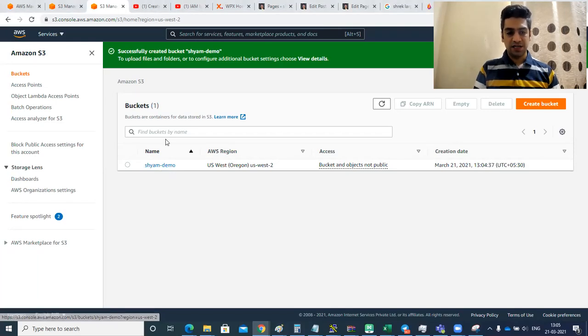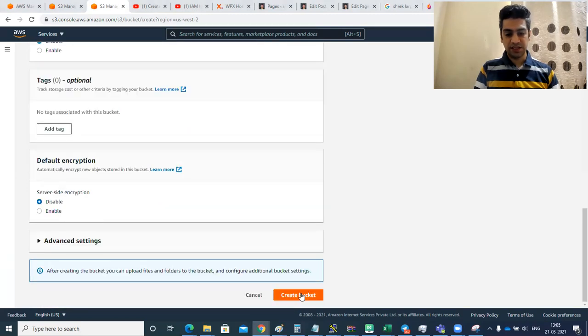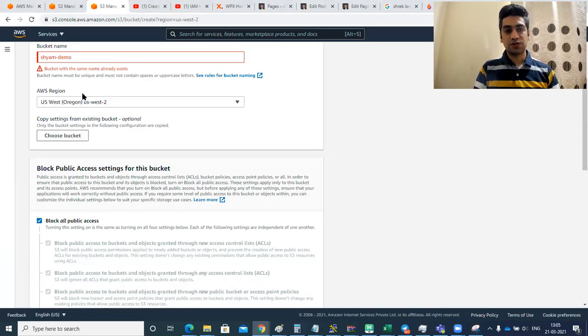And let me show you another option where I'll be creating a bucket where the name is not unique. For example, let me do this again. I'll say create bucket. So I'm creating another bucket, and if I try the same sham-demo and scroll down and say create bucket, you can see it throws an error, bucket name already exists.